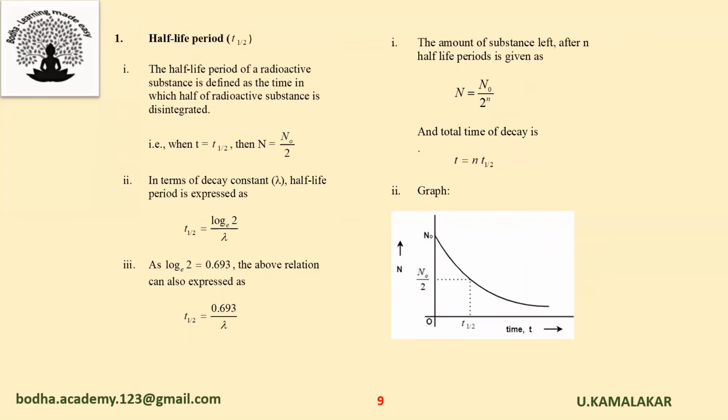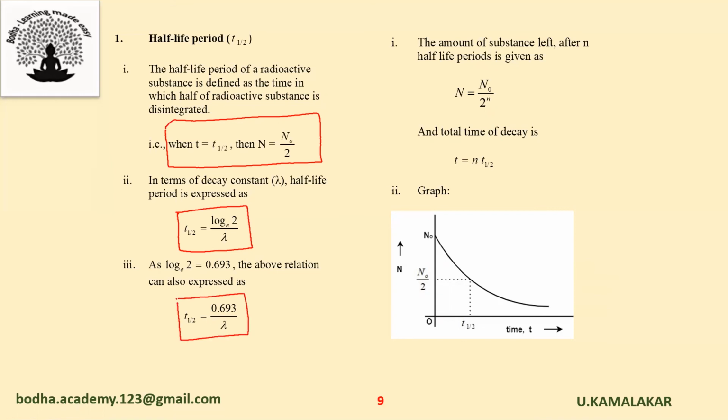Next topic, half-life period. The half-life period of a radioactive substance is defined as the time in which half of the radioactive substance is disintegrated. That is, when t is equal to T half, then N is equal to N naught by 2. In terms of decay constant, half-life period is expressed as T half is equal to log 2 to the base e, whole divided by lambda, as log 2 to the base e is equal to 0.693. The above relation can also be expressed as T half is equal to 0.693 by lambda.